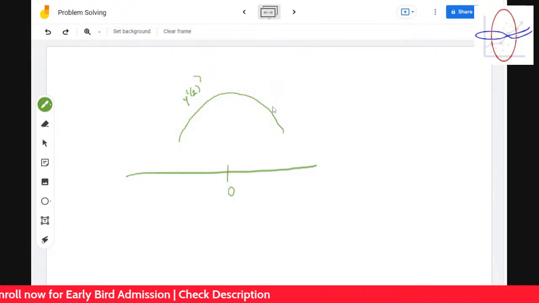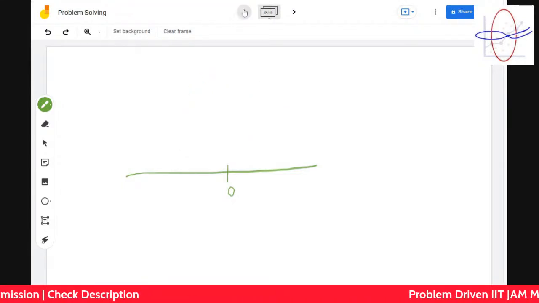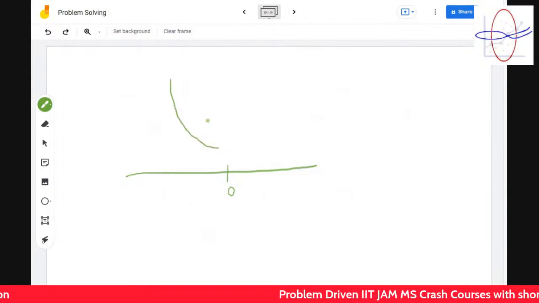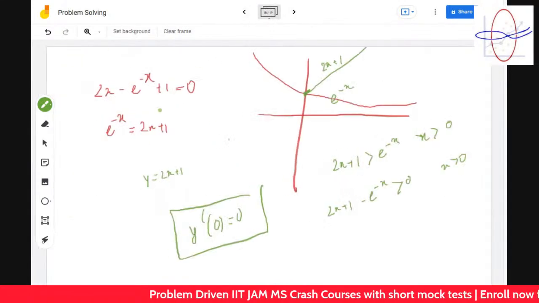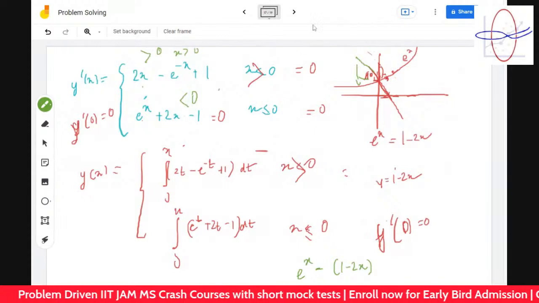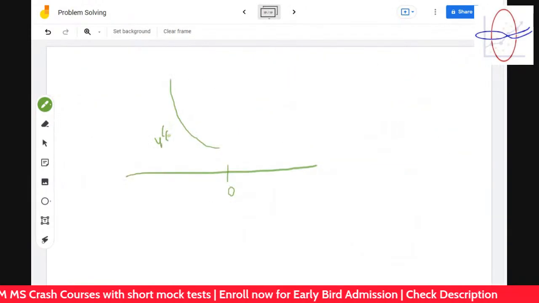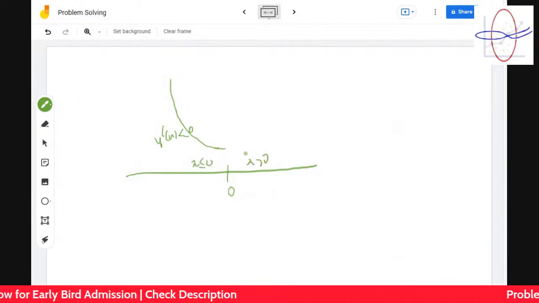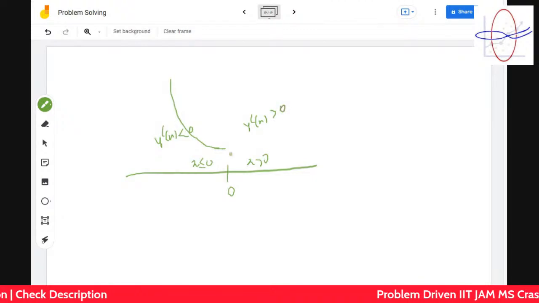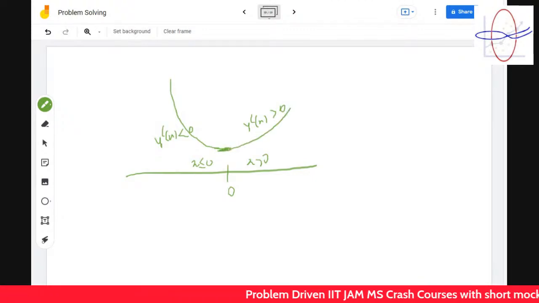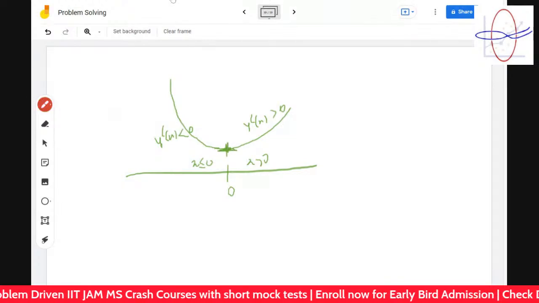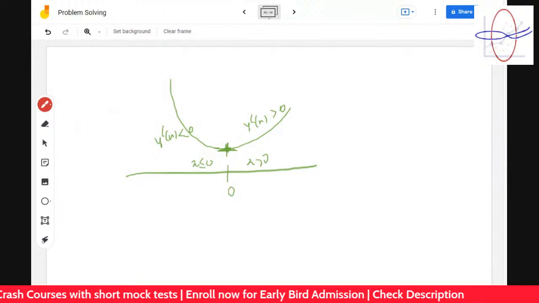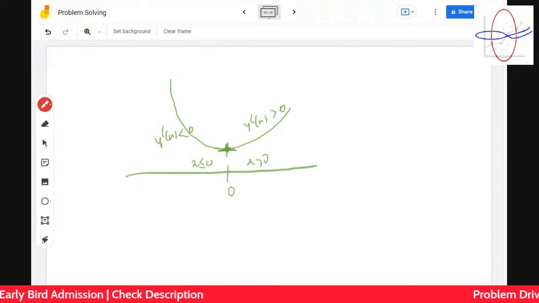Sorry, I have done something wrong. For x less than equal to 0, y dash x is less than 0, and for x greater than 0, y dash x is what? Is greater than 0. That exactly we have got, and here it's exactly equal to 0. Just check the minimum, therefore what the minimum happens. This is how the graph looks like. See, yeah, so that's the idea.